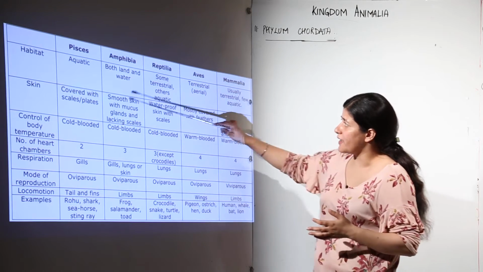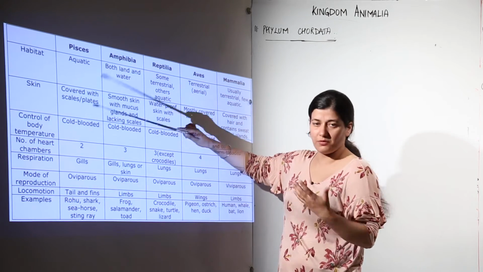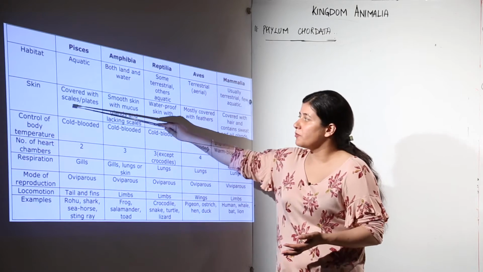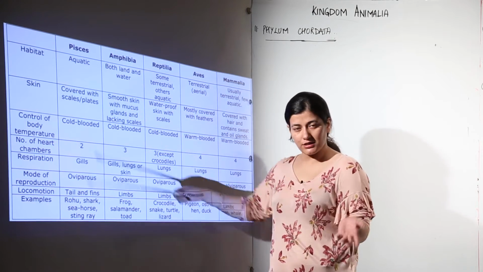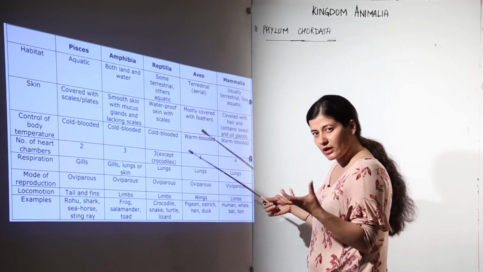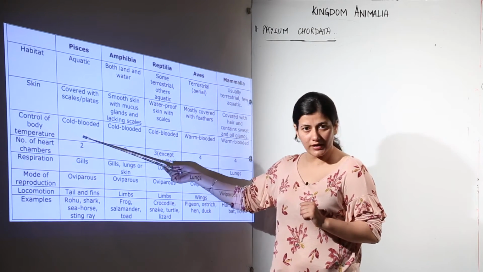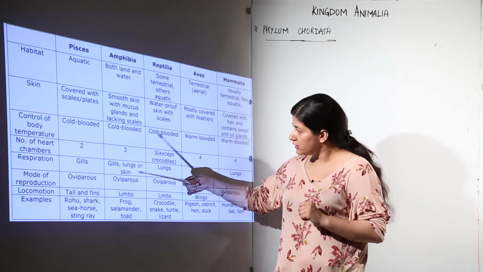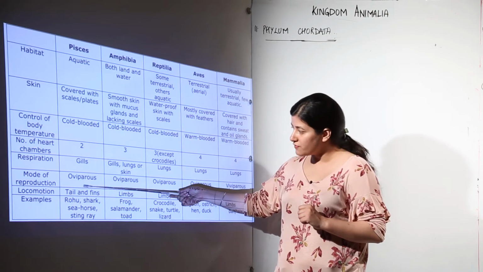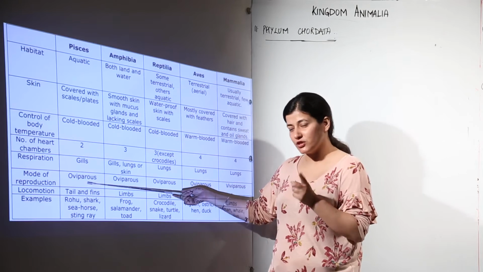Now when we talk about Pisces, all of them are aquatic, they could be freshwater or they could be marine. Their body is covered with scales and plates. It could be cartilaginous placoid scales or it could be ctenoid scales in the case of bony fishes. All of them are cold blooded. The heart is two chambered. The respiration is by gills. Most of them are oviparous except for the sharks.